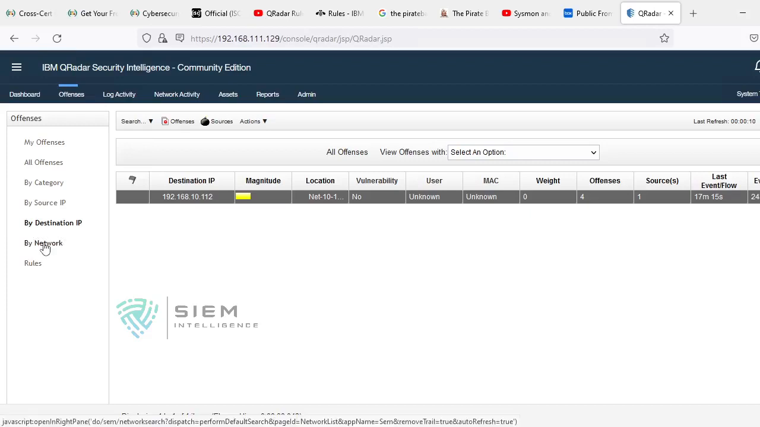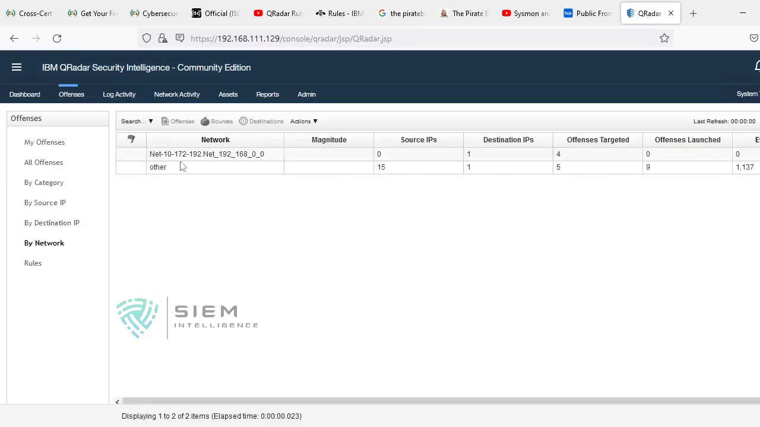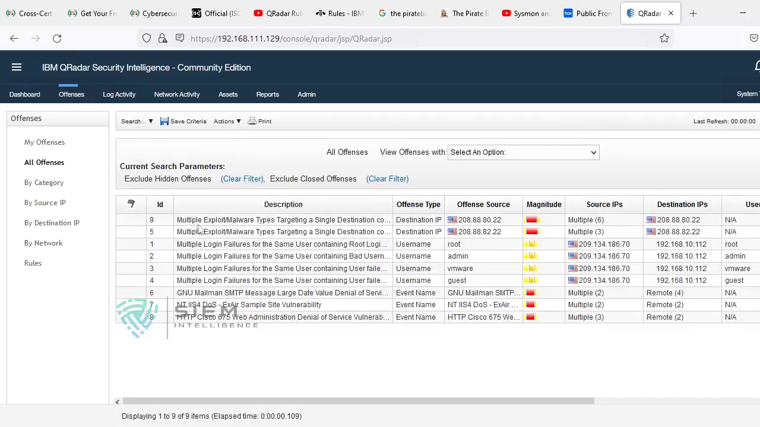And by network, if your organization has multiple networks, like an admin VLAN, maintenance VLAN, HR VLAN, ops VLAN, you can come to know on which network the attack is happening. So there are totally different categories. One is all offenses, where you will get all the offenses by name. This is by offense description.